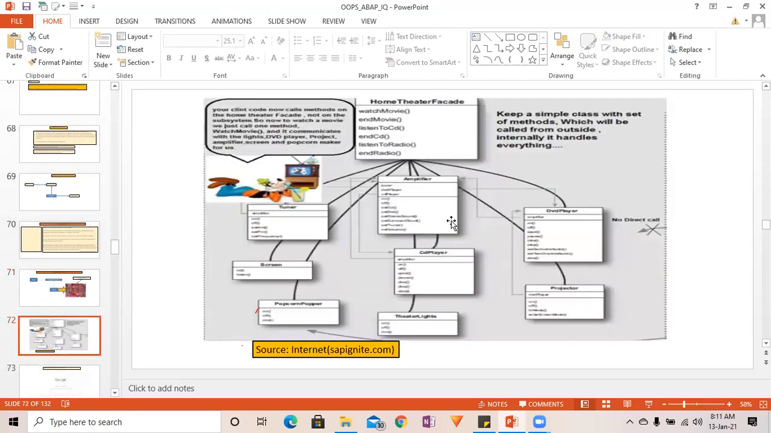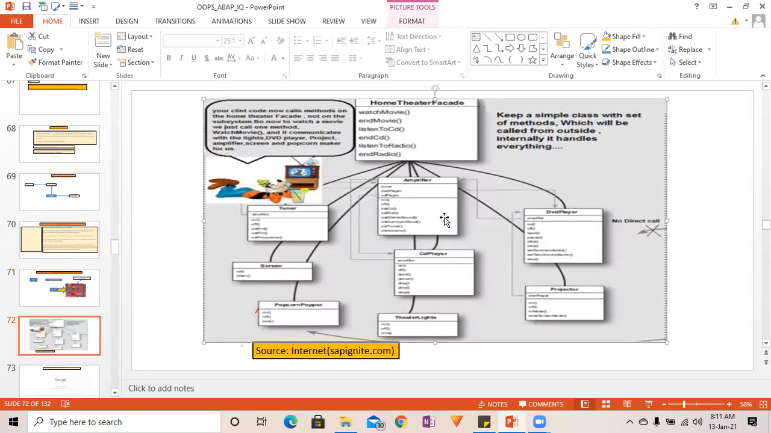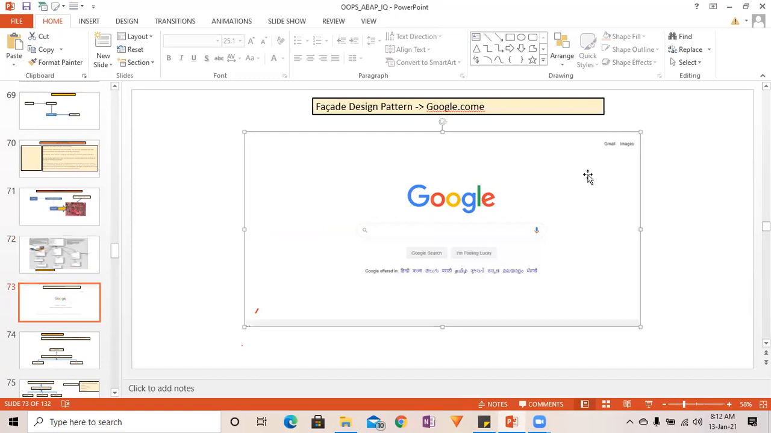And here you can see this is also one example of the facade design pattern. I have taken it from sapignite.com. When you run your television, in the backend there are so many things, but you are just interacting with the front edge, the face. Television has some buttons, and we have some remote, so we just use the simple front edge and in the backend all the implementation is done. This is one very good example which came to my mind.